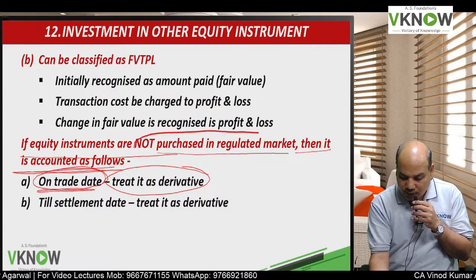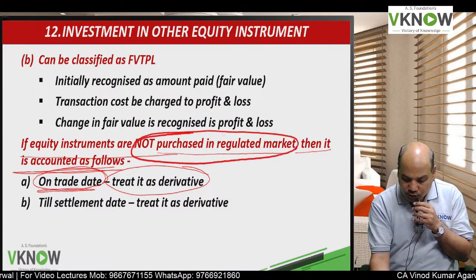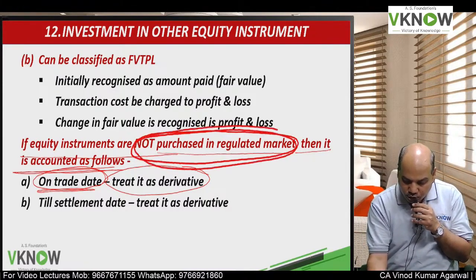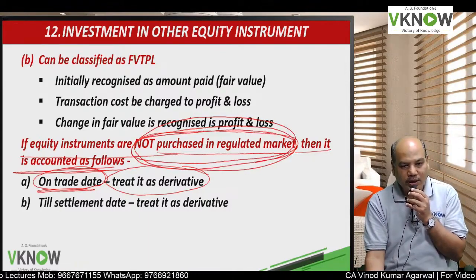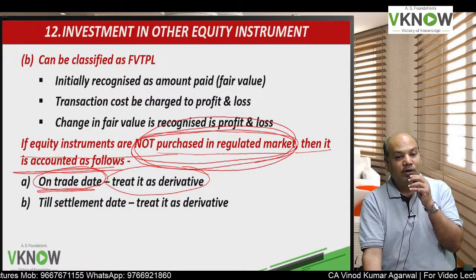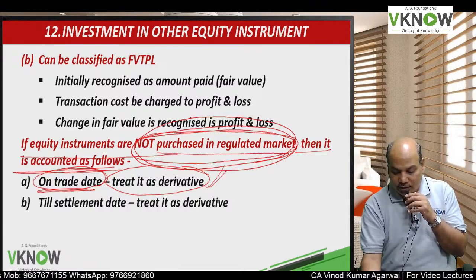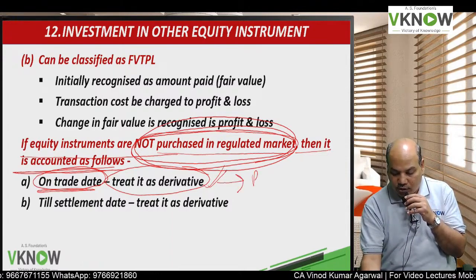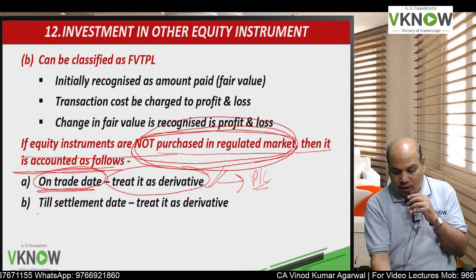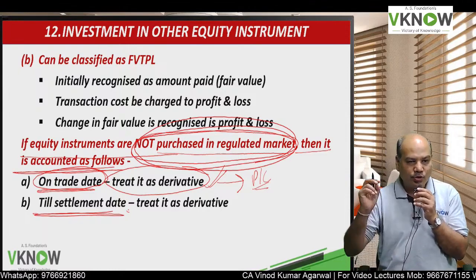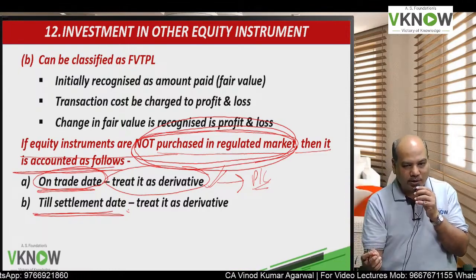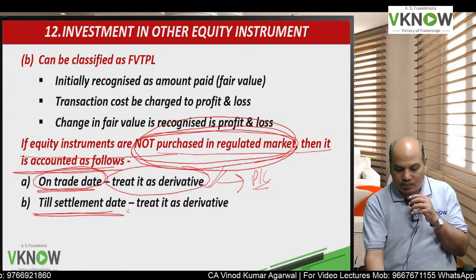So this is applicable for those equity instruments which are not purchased in regulated market. On trade date, it will be treated as derivative. That means any change in fair value will go to P&L account, and till settlement date, that is the date when you actually take the delivery and make the payment, it's called settlement date.